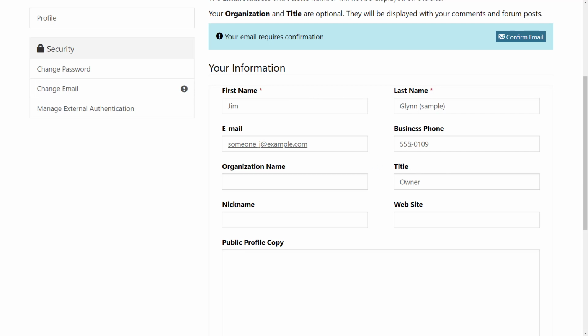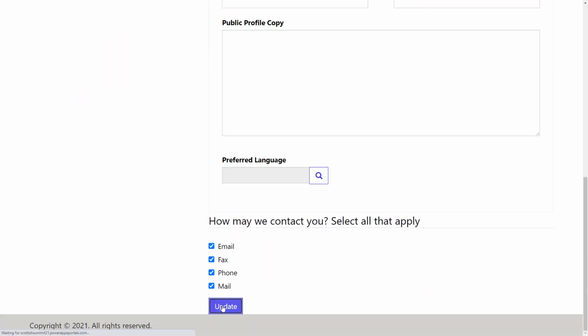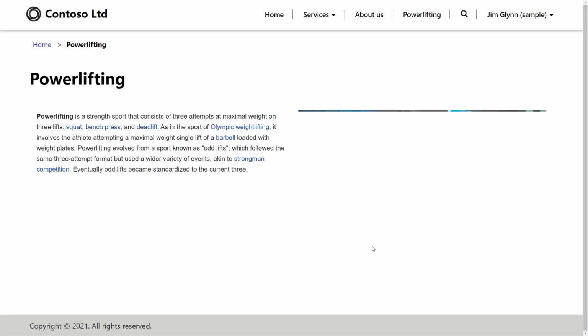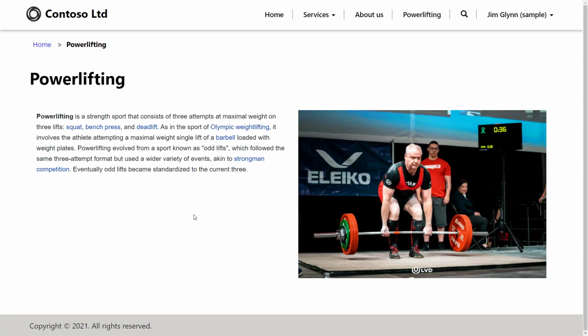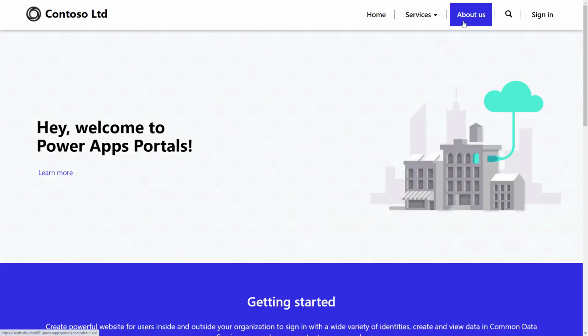Interesting, if I update the information here, so let's just say I do something like update his phone number from 555-0109 to 1234, for example, and I'll just update this on that page. This immediately is going to update that model-driven app, and we see now we have access to this particular page. And if I decide to sign out, it's going to take me back to the login. If I go home, we see that we're missing that particular link to that page. So already we'll be able to see how some of the security works based on the authenticated user and specific what we call web roles.